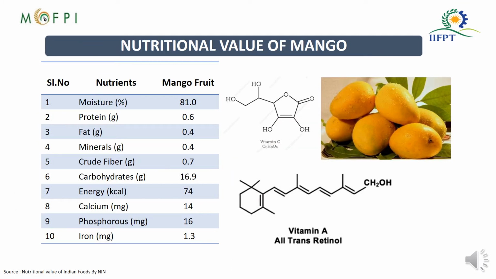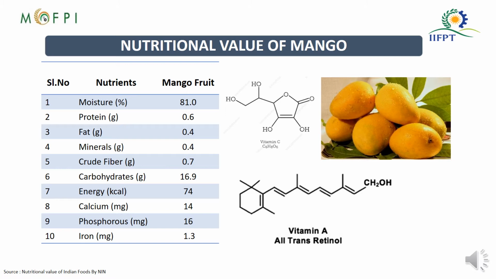If we are going to consider any fruit for its value addition, first we need to understand why we are value adding that fruit or why we are going to use it in many forms of the food product. The first thing that we should know about any fruit is its nutritional value. Again, if any fruit has a good nutritional value, then only we think about its processing. And when we are processing any fruit, the processing parameters should not reduce the nutritional value of the food.